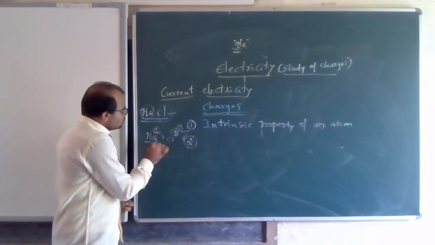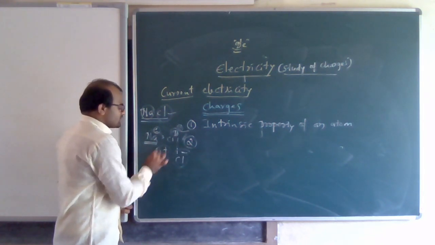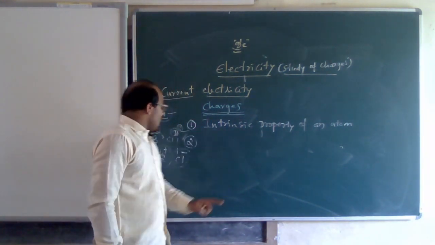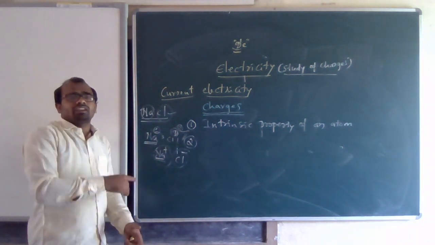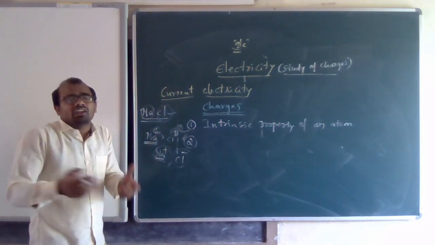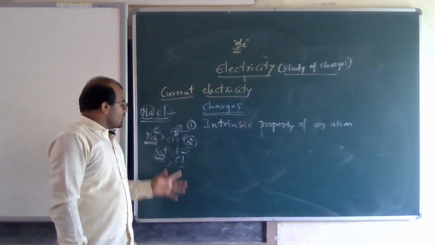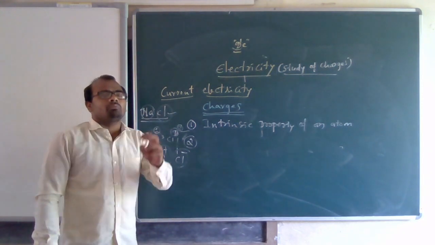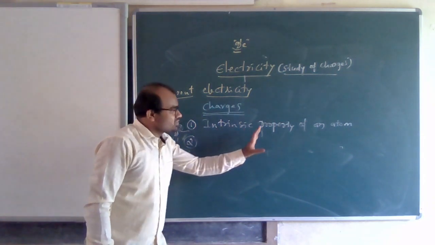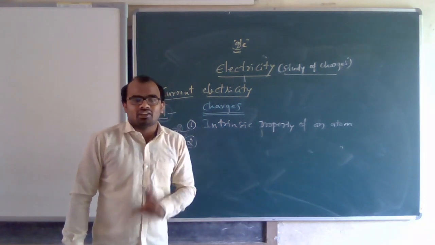So by losing the electron, Na gets a positive charge. By gaining the electron, chlorine gets a negative charge. That means charge happens only when an atom either loses or gains an electron. Similarly, it could lose or gain a proton, but losing or gaining a proton is very difficult since protons are inside the nucleus. So charges usually happen by either gaining or losing electrons. Since it happens inside the atom, we call it an intrinsic property of an atom.